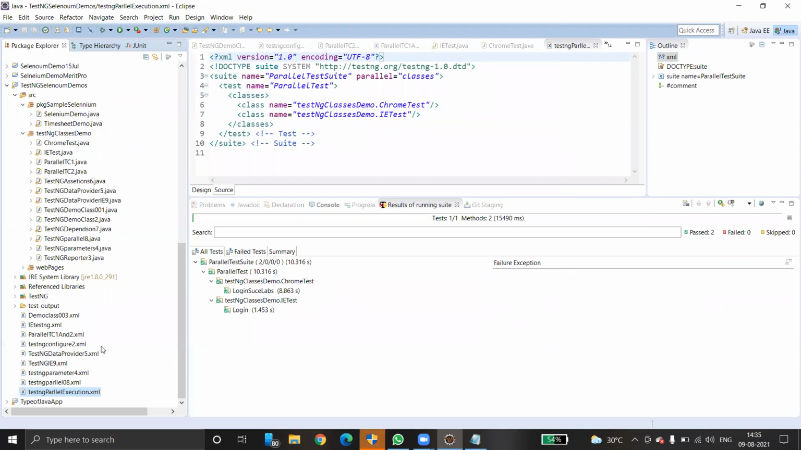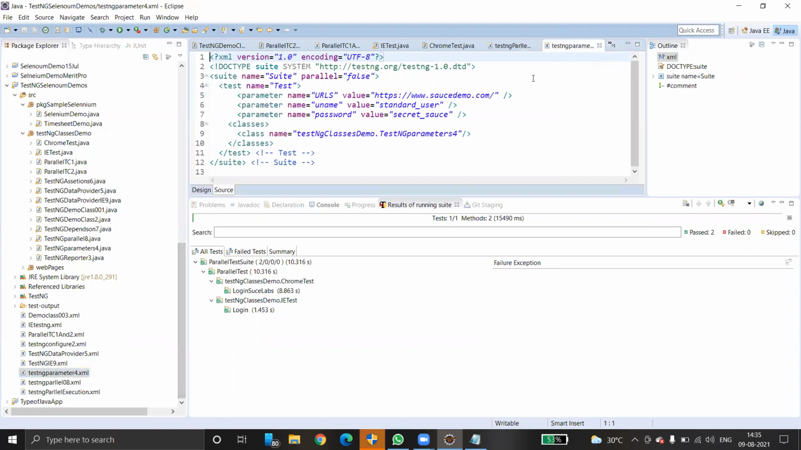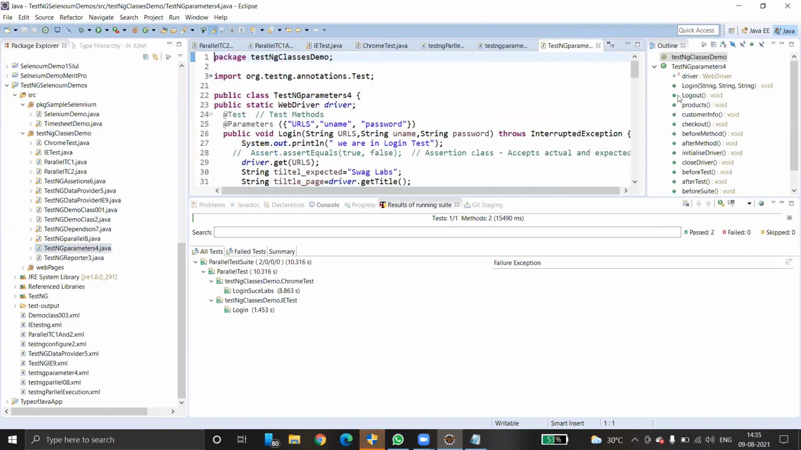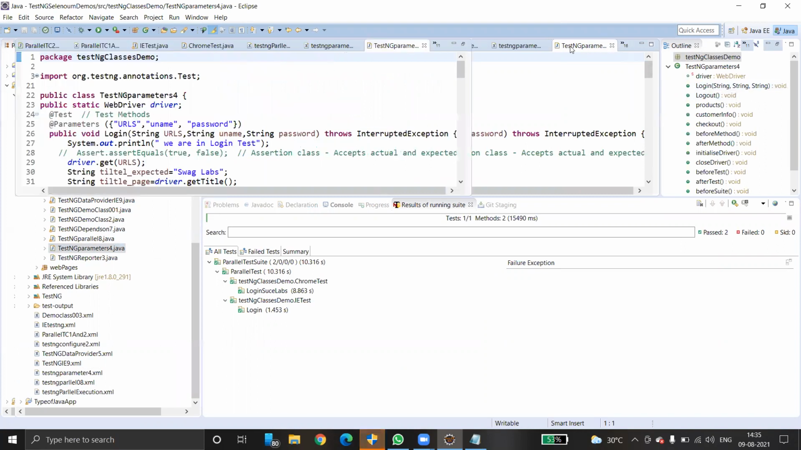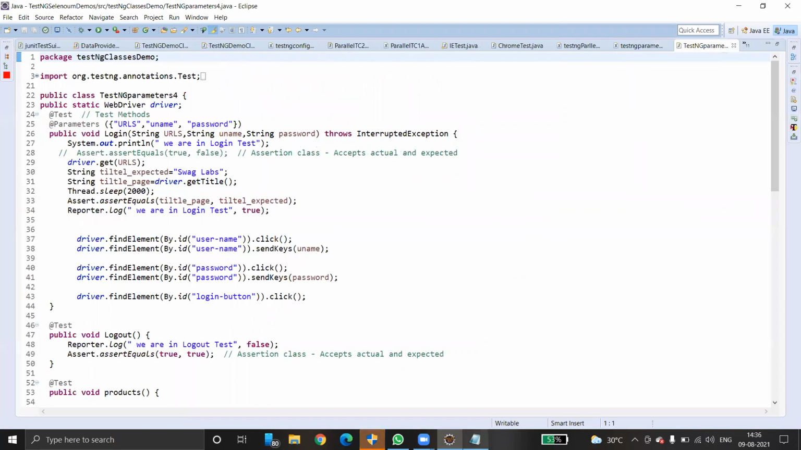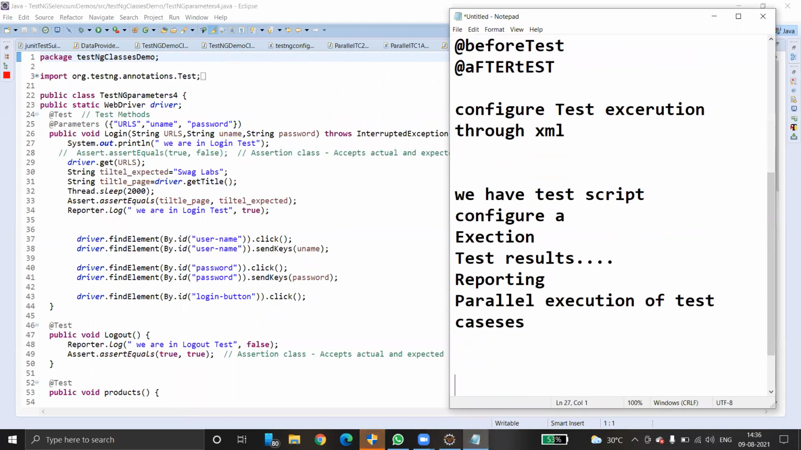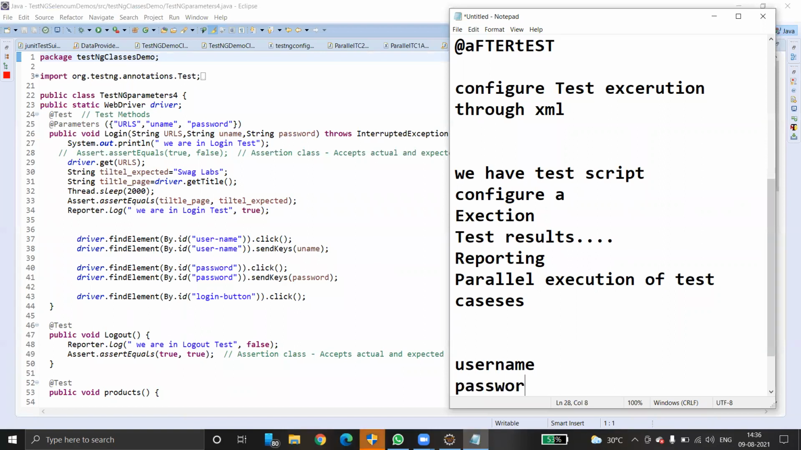Another very important thing is parameterization. Okay. See, in runtime, we can pass parameters in TestNG. How is that possible? Go to this test case and check how it looks. See, we have a test method called login, right? But to execute a test case called login, what are the parameters required? We need username and password. Both the values are required to run a login test case.